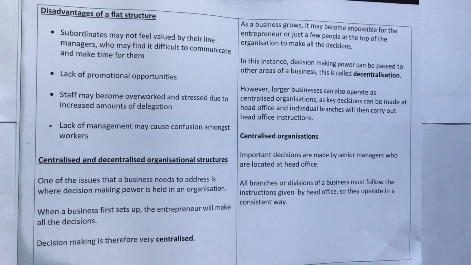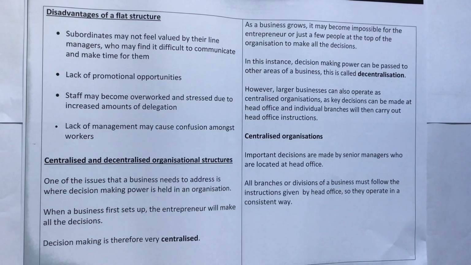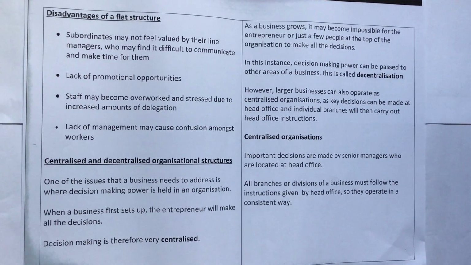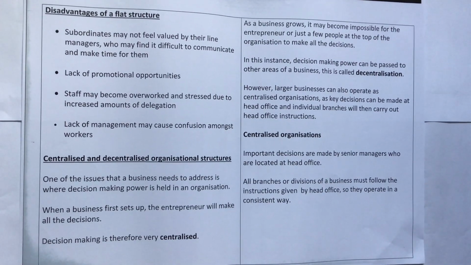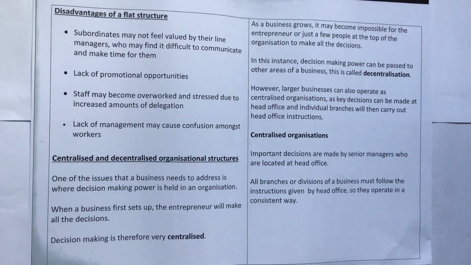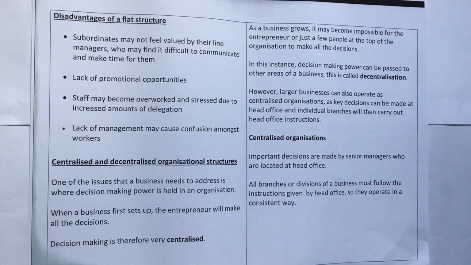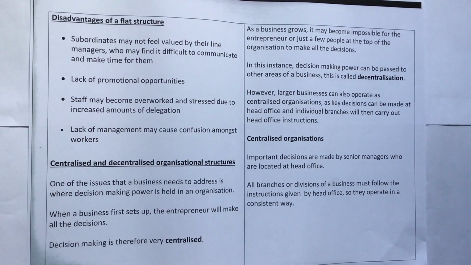As a business grows, it may become impossible for the entrepreneur or just a few people at the top of the organization to make all the decisions. In this instance, decision-making power can be passed to other areas of a business. This is called decentralization. However, larger businesses can also operate as central organizations, as key decisions can be made at head office and individual branches will then carry out head office instructions.